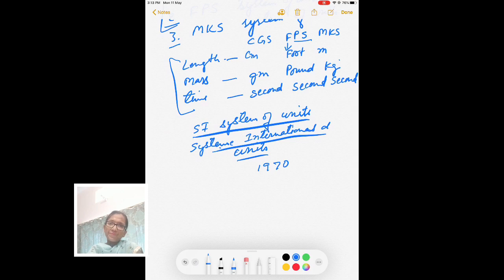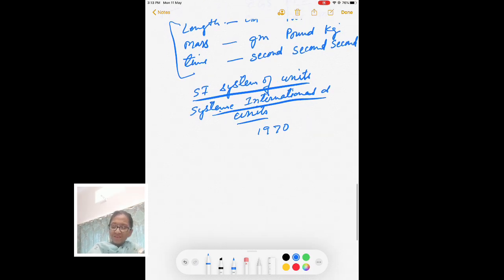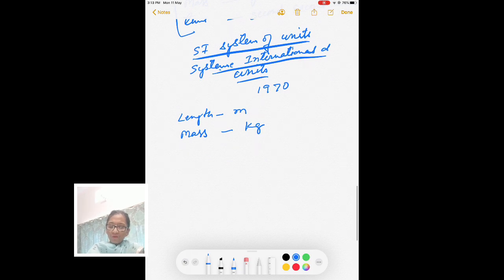Under this system we had 7 units. For length it is meter, for mass it is kilogram, and for time it is second.